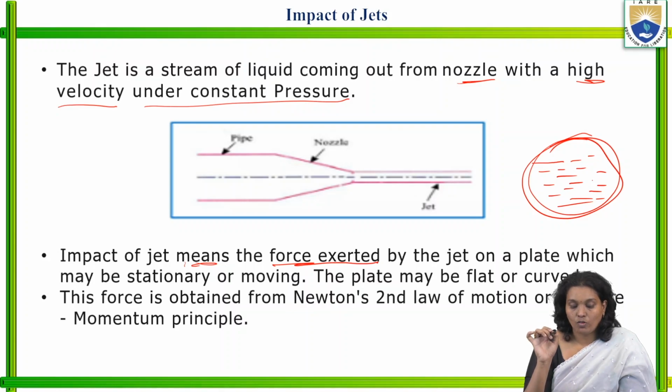So we have to understand the impact of the jet under various conditions, whether stationary or moving.